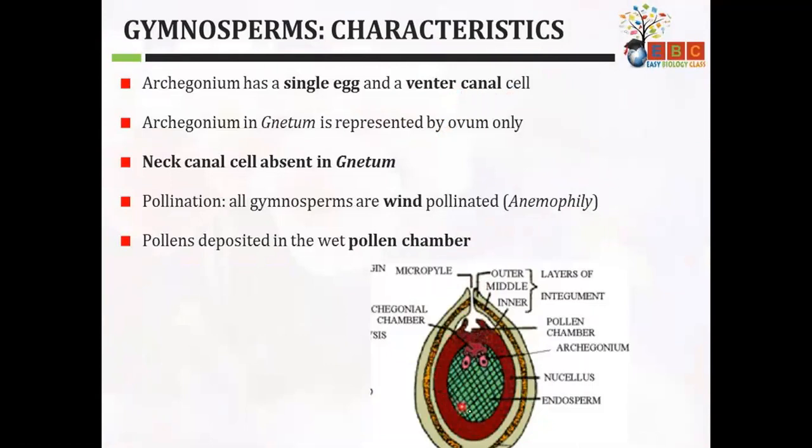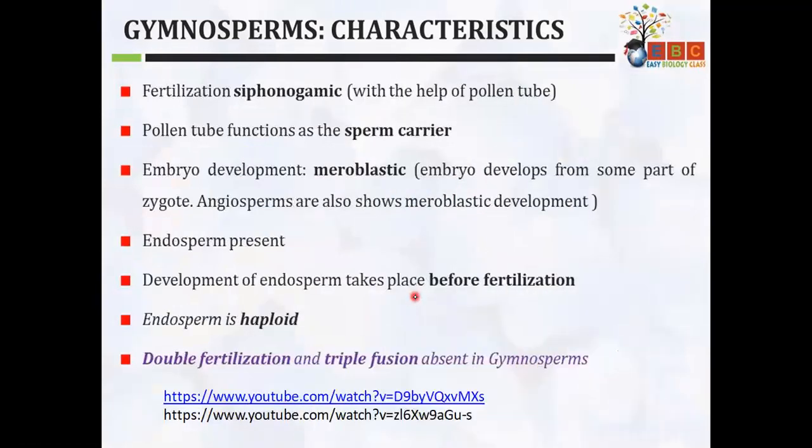Okay, so you can see this is the structure of the ovule, beta. Don't look into the detailed structure, but through this pore, which is called the micropyle, the sperm enters and then it fertilizes the egg. So the pollination is by wind. That's why it's called anemophily. Pollens are deposited. They have a pollen chamber, which is this part. It is deposited in the wet pollen chamber, and the fertilization is siphonogamy.